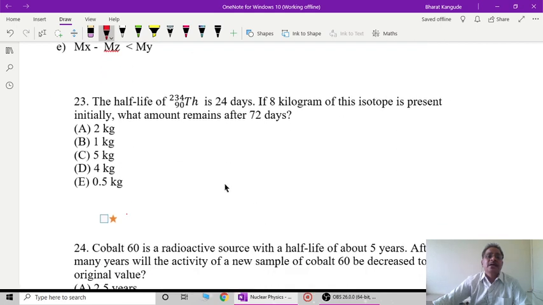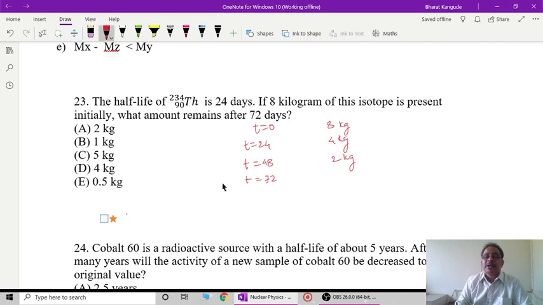Then next is again related to radioactivity. The half-life of thorium-234, atomic number 92, is 24 days. If 8 kilograms of the isotope is present initially, what amount remains after 72 days? At t equal to 0 days, we have 8 kilograms. Then after 24 days, one half-life, it remains 4 kilograms. Then after the next 24 days, that is 48 days, you will have 2 kilograms, and one more 24 days, that is 48 plus 24 is 72 days.